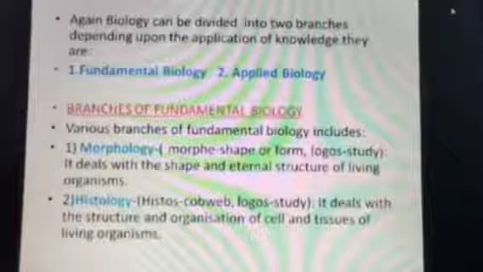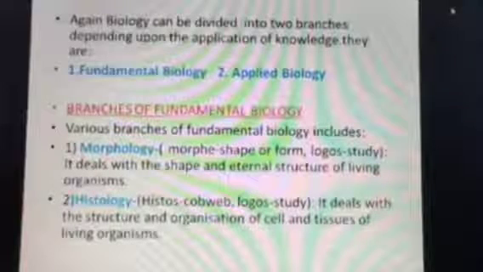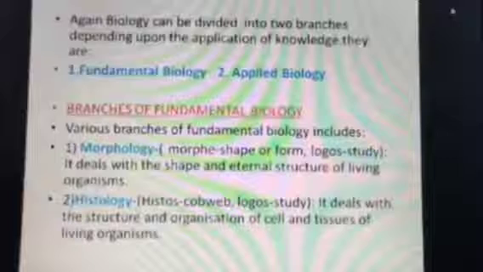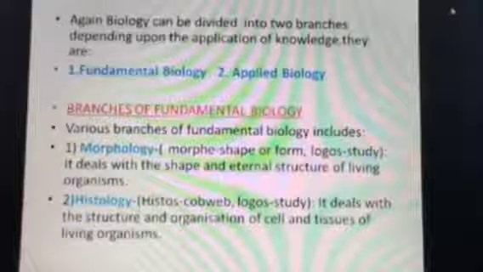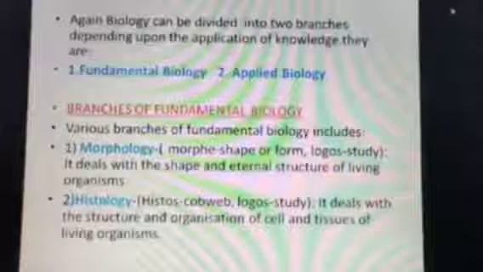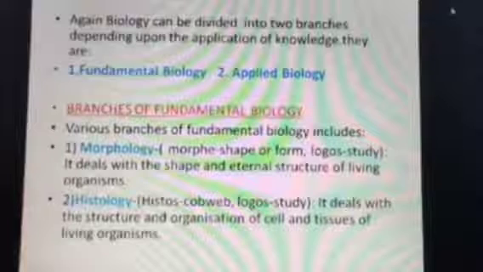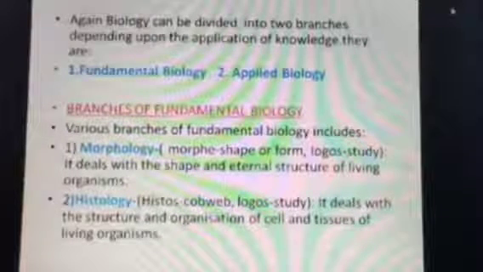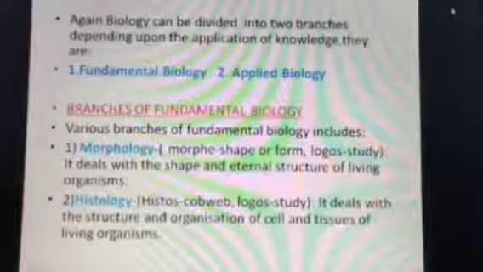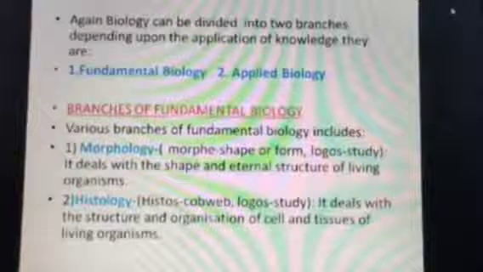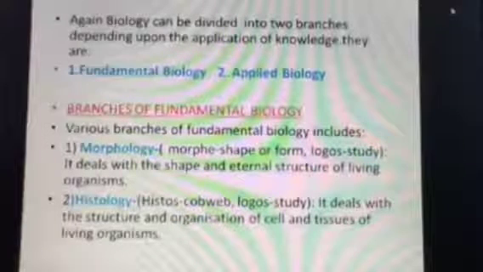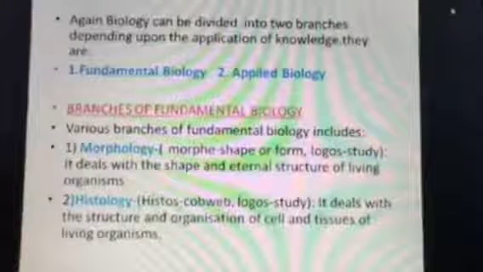Morph means shape or form. What is shape? Shape means appearance, that is maybe length, breadth, height, whatever it may be, how they look. And logos means to study. So morphology deals with the study of shape and external structure of living organisms. What is external? The outer structure of living organisms and the shape of the organism.